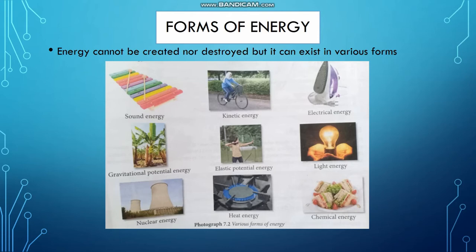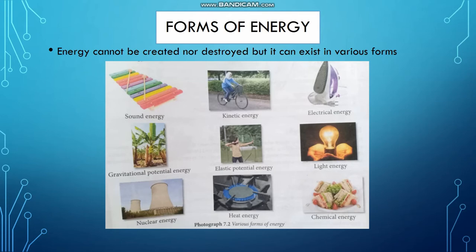Next is electrical energy. Electrical energy is energy that is produced when an electrical appliance is connected to an electrical source. Then next is gravitational potential energy, which is when an object stays at its position because of gravity. Then next is elastic potential energy, which happens when an object is compressed, stretched, or wants to go back to its normal state.